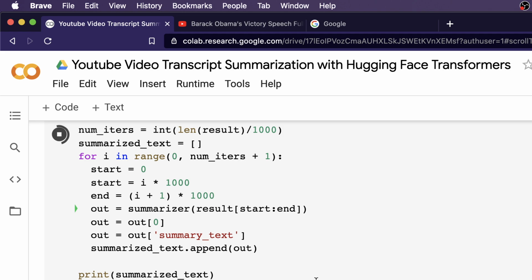For the last text we have only 71 words, but the max length is set to something else, so we are getting a warning. So you can see the summarized text.